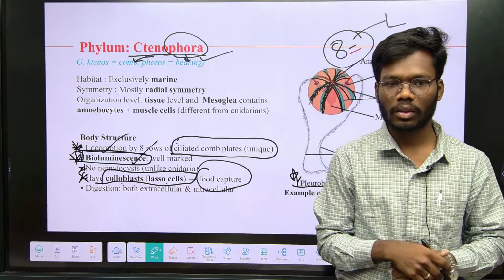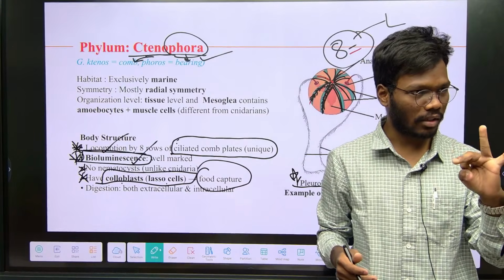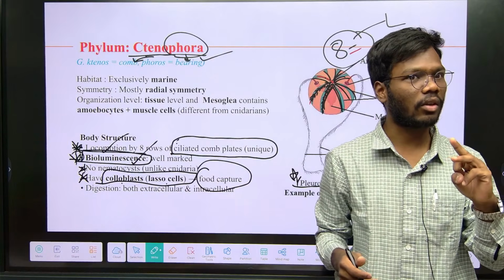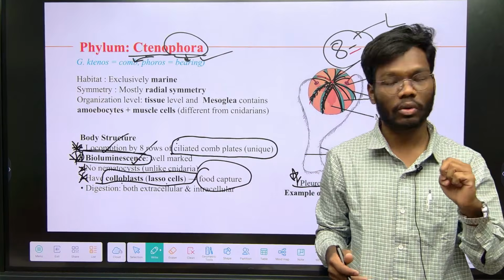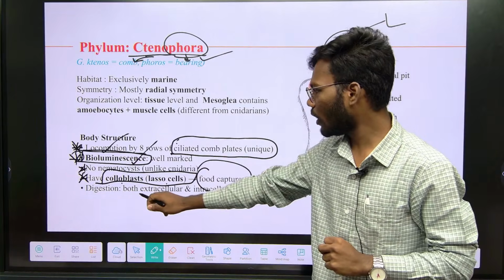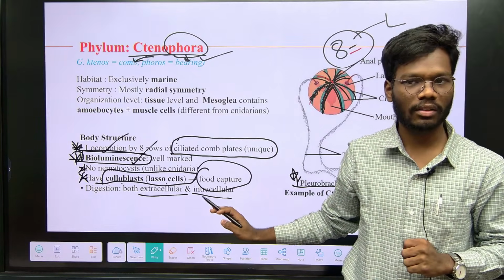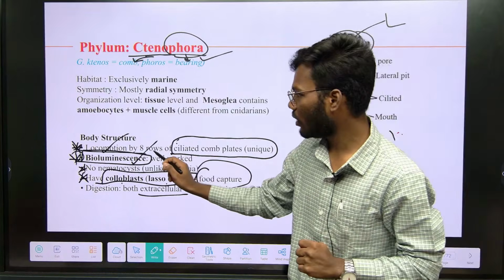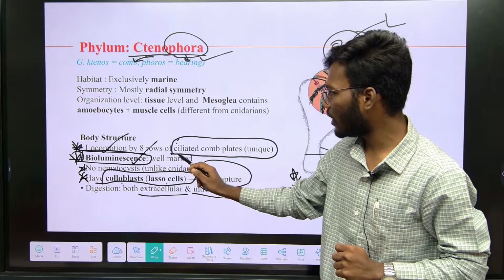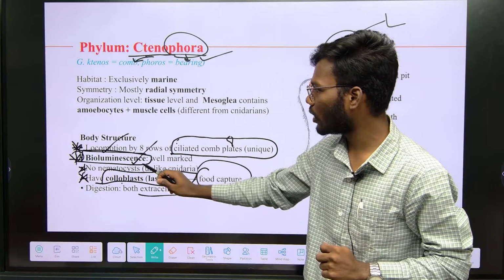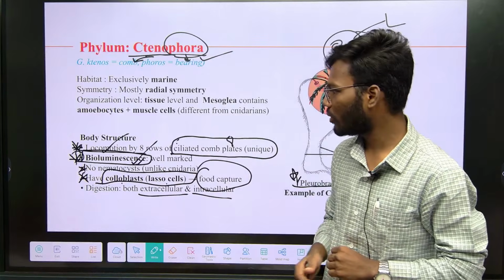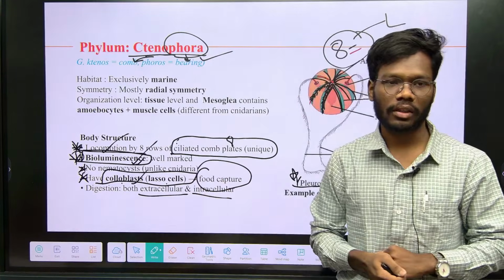How to remember? We discussed 3 phyla. In each and every phylum, different cells are present. You have to remember those cells only, right? Here also digestion is extracellular and intracellular. It's not very important, but you have to remember it. I am mentioning locomotion, 8 ciliated comb plates, very important. Bioluminescence, very important. Colloblasts also very important, right?